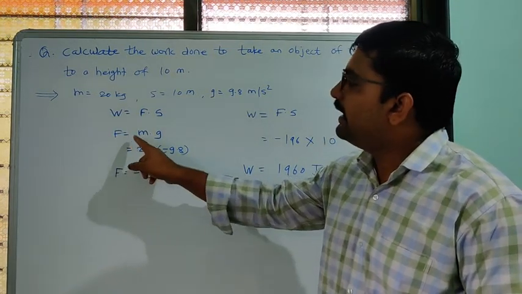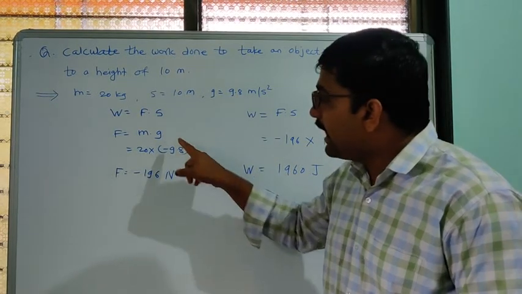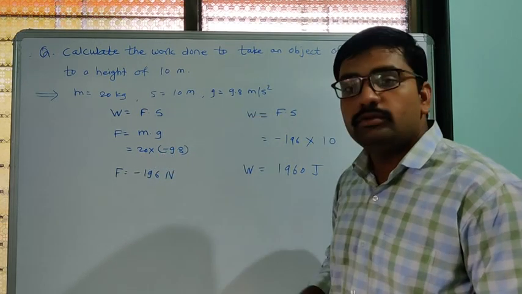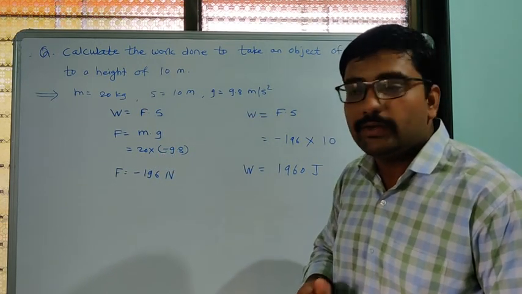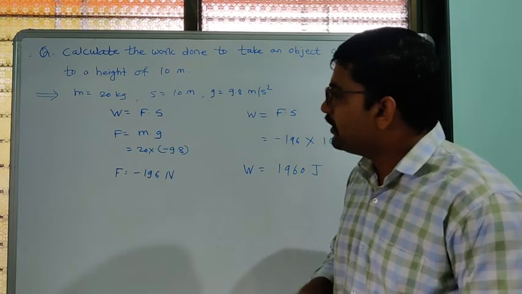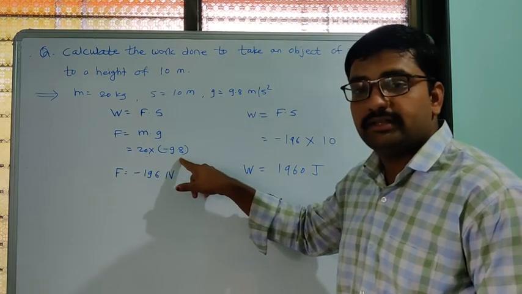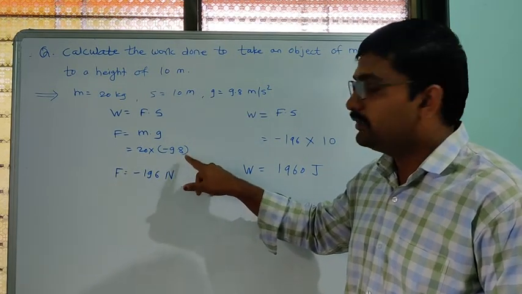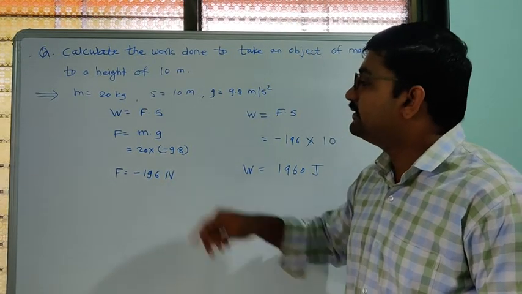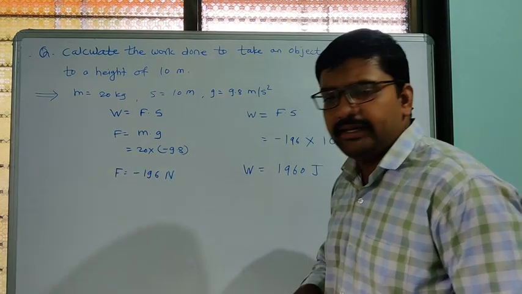Force is given by m into a, but on the surface of the earth, acceleration due to gravity is g, and it is equal to 9.8 meters per second square. So instead of a, we write g. So F will be equal to m, 20, and minus 9.8 meters per second square. So F will be equal to minus 196 Newton. Here the sign is negative.